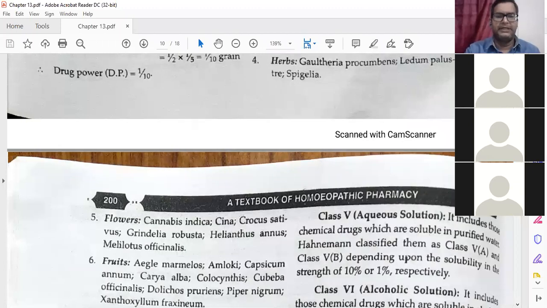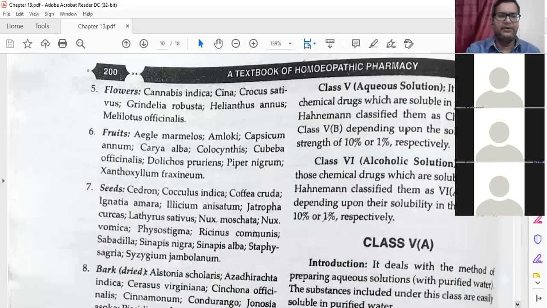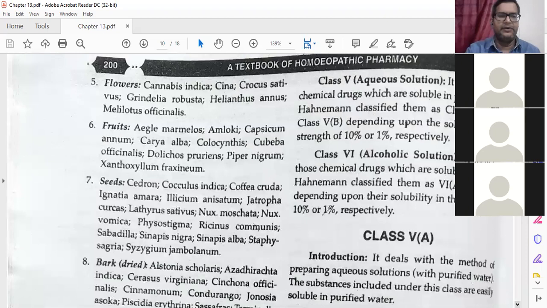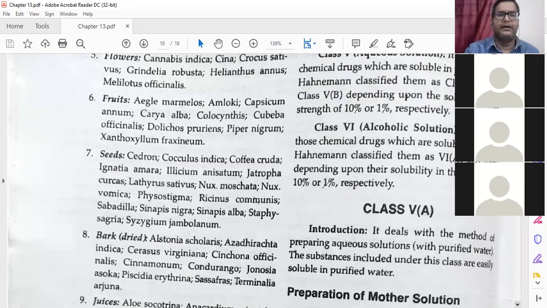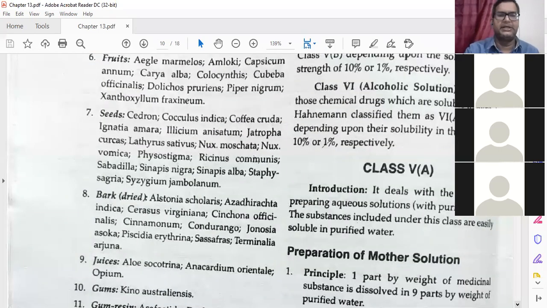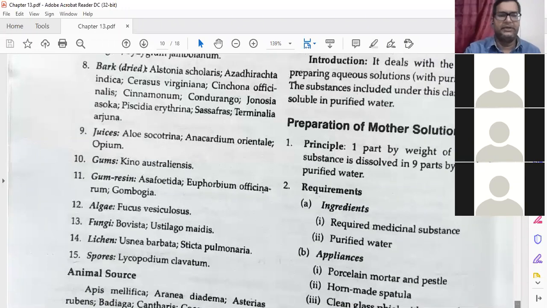Then Spigelia is there. Then flowers we have Helianthus, Crocus sativus. Then fruits we have Amla, Capsicum. Seeds are there, Cedron, Sabadilla. Barks are there, then Cinnamon. Gums and juices are there, like Opium.